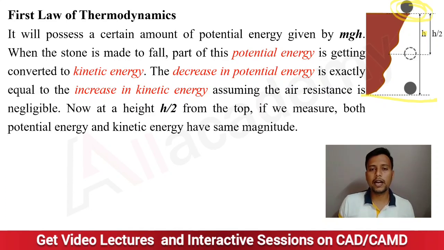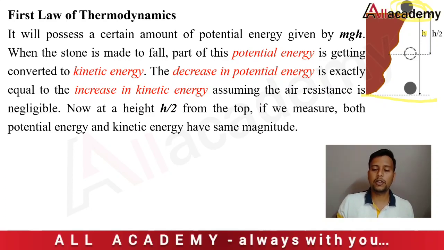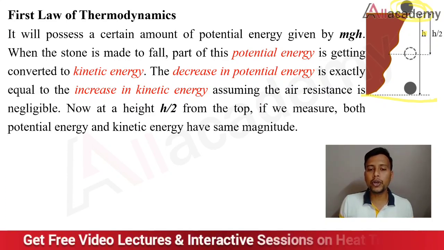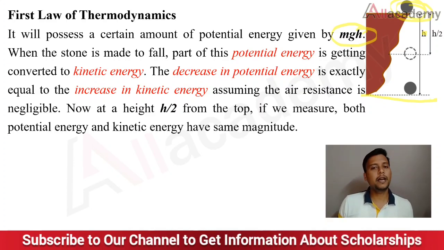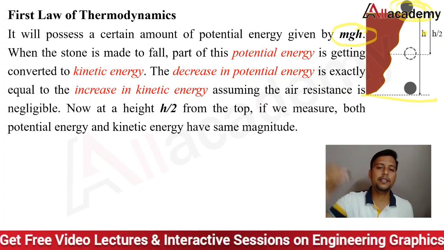Now we all know that this stone, with a mass of m placed at height h, will possess a certain amount of potential energy, which is given by the equation mgh, where m is the mass of the stone or object, g is the gravitational constant, and h is the height from which it is placed.